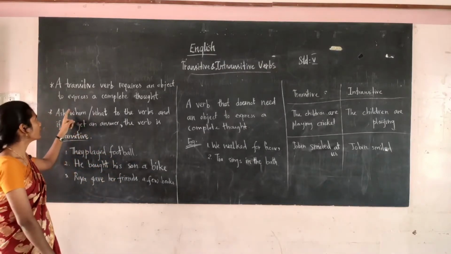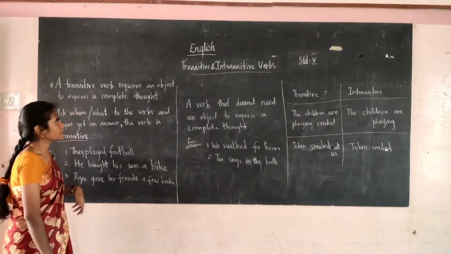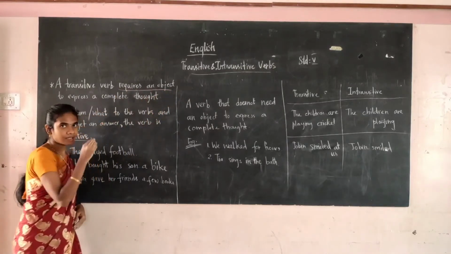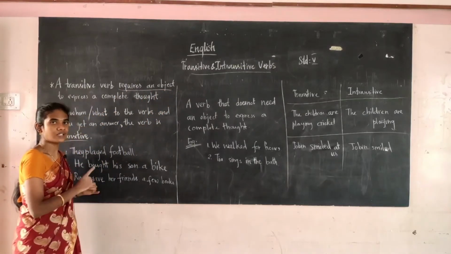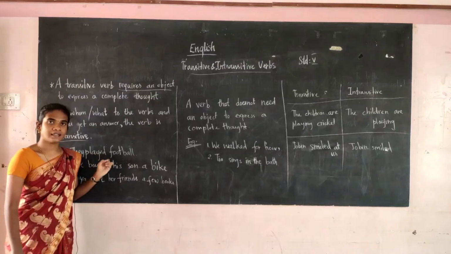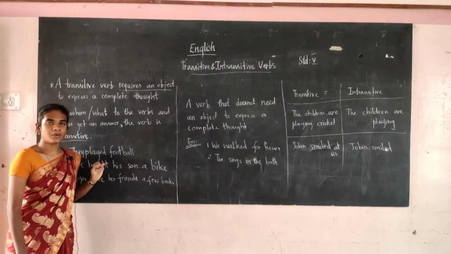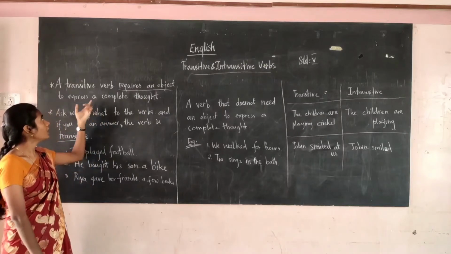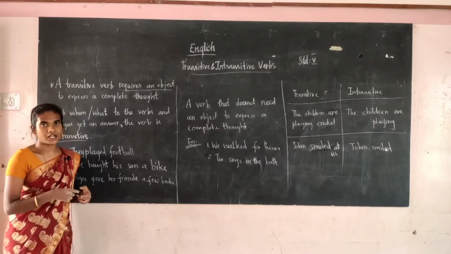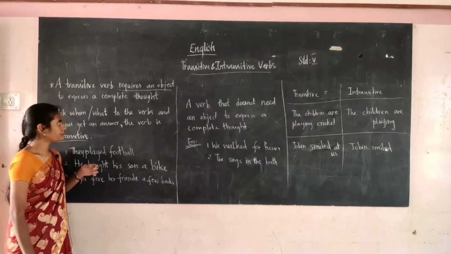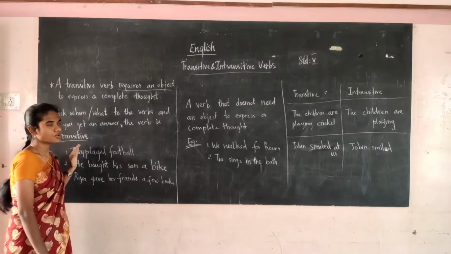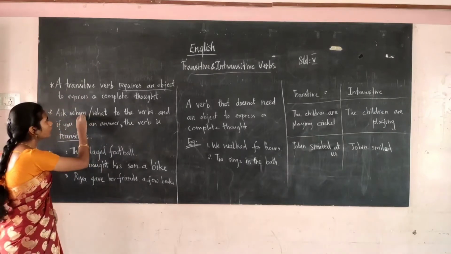What is a transitive verb? A transitive verb requires an object to express a complete thought. The object must be there for the transitive verb, so it is in need of an object. It requires an object to express a complete meaning. Ask whom or what to the verbs, and if you get an answer, the verb is transitive. You have to ask the question what, whom or what.